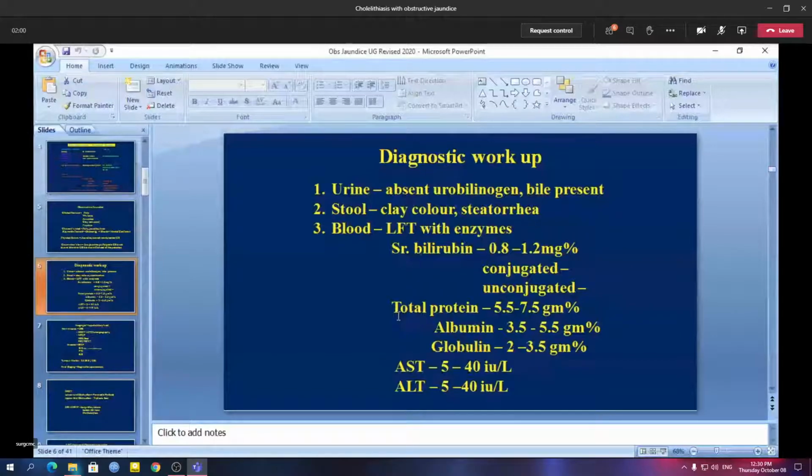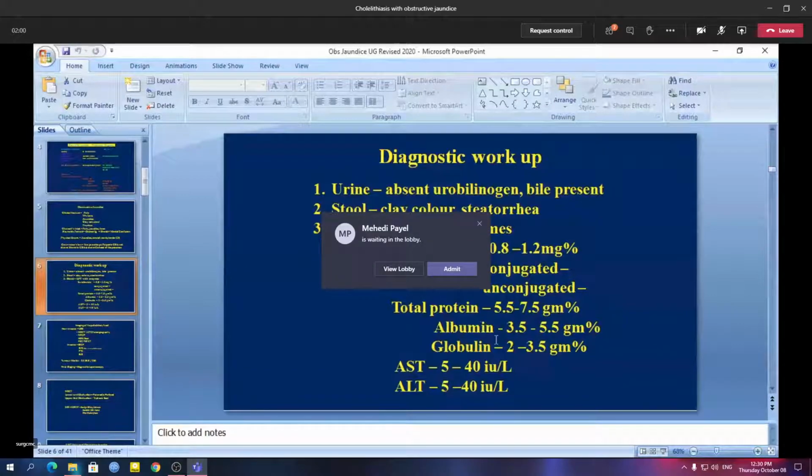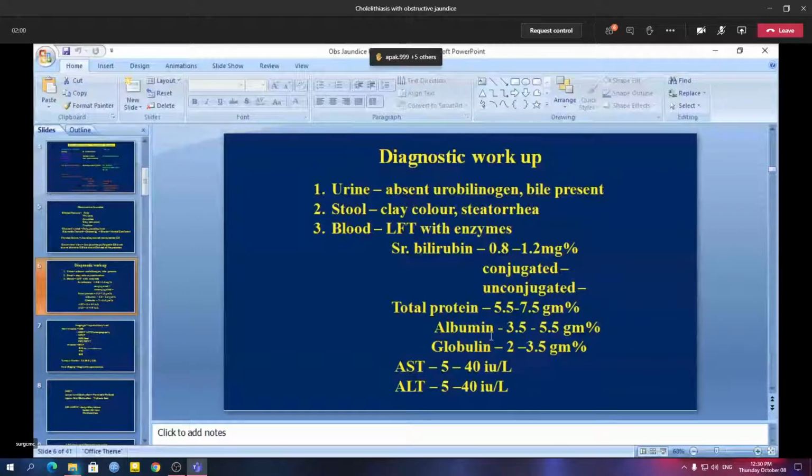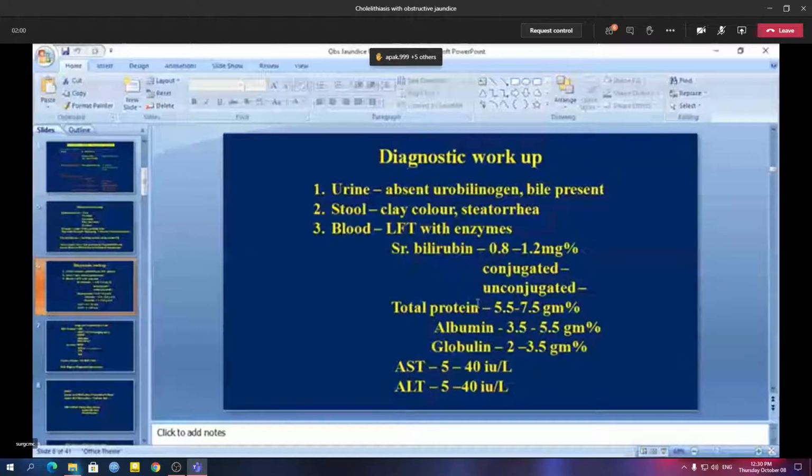So you'll have to improve the albumin or protein level before we take the patient for any surgical intervention. Because if the albumin level is low, during operation there will be a chance of cardiac problems and heart failure. In the post-operative period, there will be a chance of wound infection or wound disruption. So we'll have to correct hypoproteinemia, if any, before the operation.